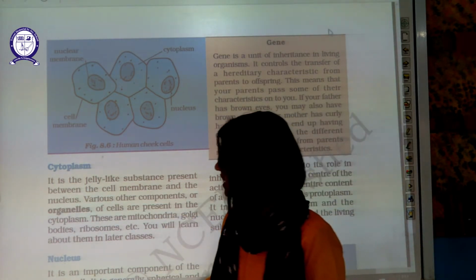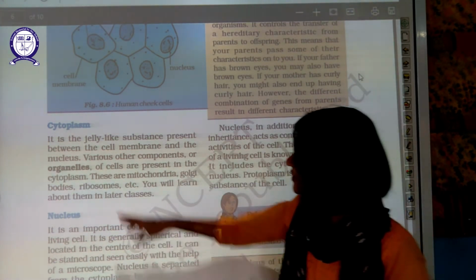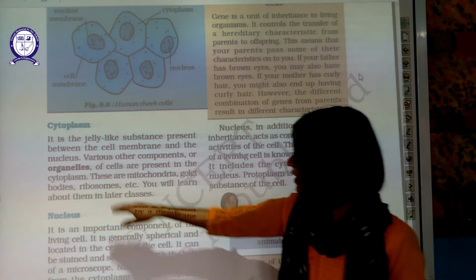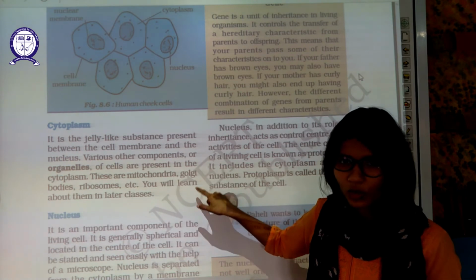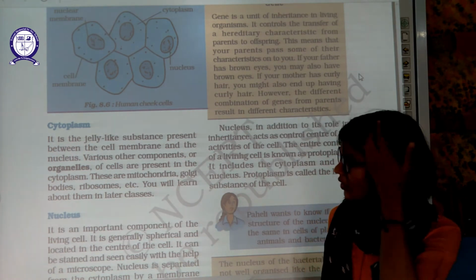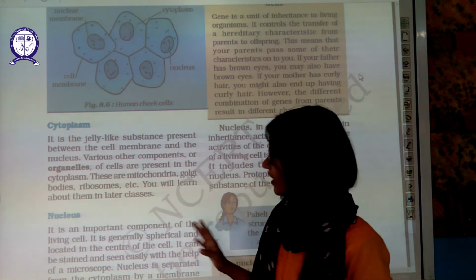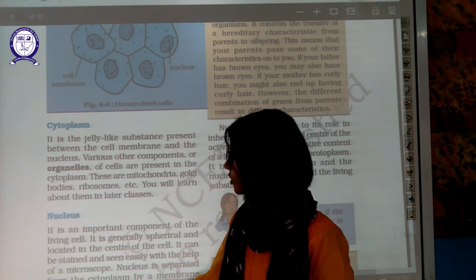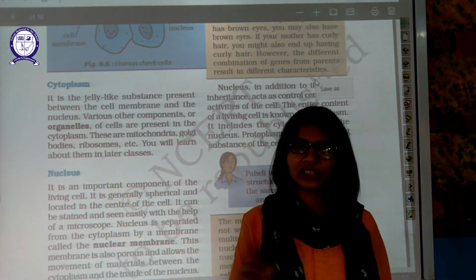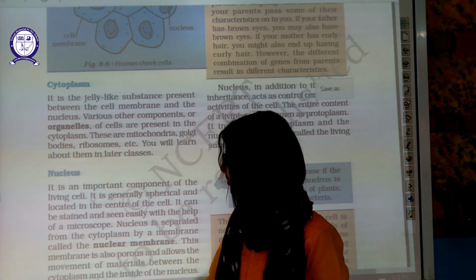Now cytoplasm is a jelly-like substance present between cell membrane and the nucleus. Various other components, the organelles of the cell, are present in the cytoplasm. These are mitochondria, Golgi bodies, ribosomes, etc. You are going to learn about them in higher classes, though I will be giving you a brief idea of these things. So firstly let's do the nucleus, then we will discuss a few things about these cell organelles also.